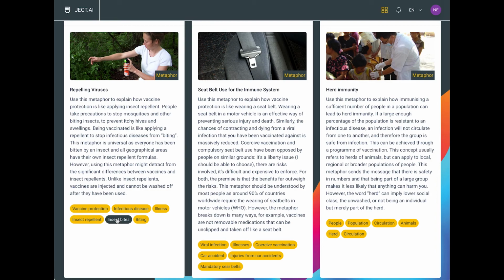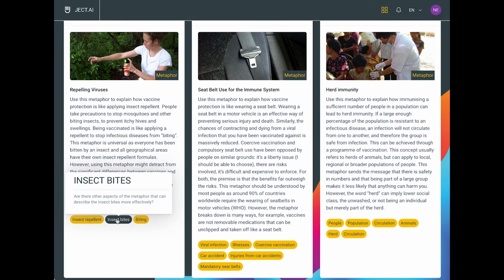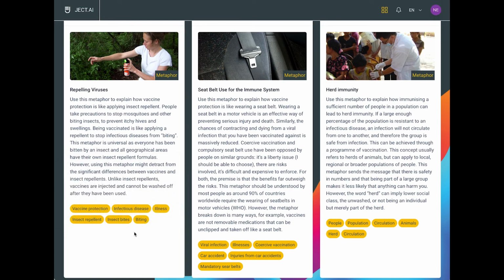So if you're interested in exploring how you might use this idea of insect bites as being something that we don't want, the tool will then generate some prompts such as, are there other aspects of the metaphor that describe the insect bites more effectively? Well, perhaps the insect bite causes you pain, so you might be interested in exploring the pain aspects of it and bring those out when talking about, for example, the COVID virus.